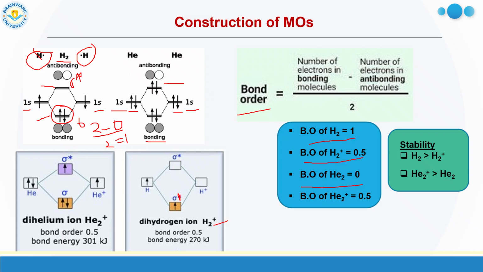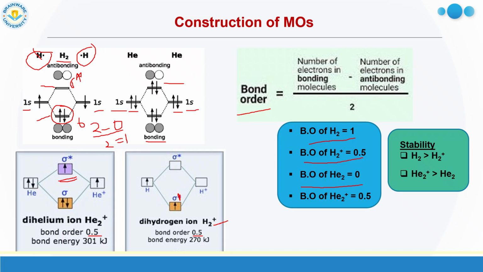1 minus 0 by 2, that you can see 0.5. Similarly for He2 plus, you can see here one electron. From where to remove the electron? The electron is to be removed from the highest energy orbital. Sigma star has higher energy, so you have to remove the electron. There is one electron in antibonding and in bonding there are two electrons. So the bond order is 2 minus 1 by 2, that is 0.5.